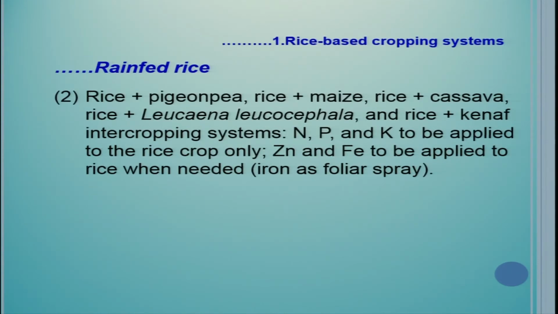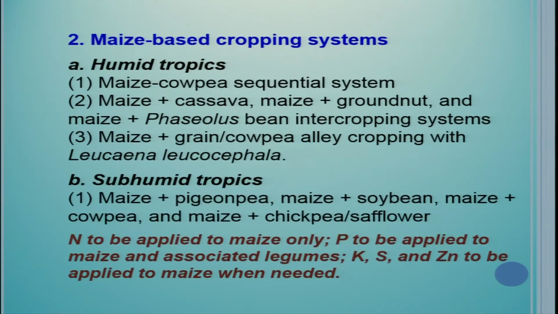Then under rain-fed situation, there are some other systems like rice pigeon pea, rice plus maize, rice plus cassava, rice plus Leucaena leucocephala and rice plus kenaf intercropping system. In these systems, nitrogen, phosphorus and potassium to be applied to the rice crop only, zinc and iron to be applied to rice when needed. Iron can be applied as foliar spray.